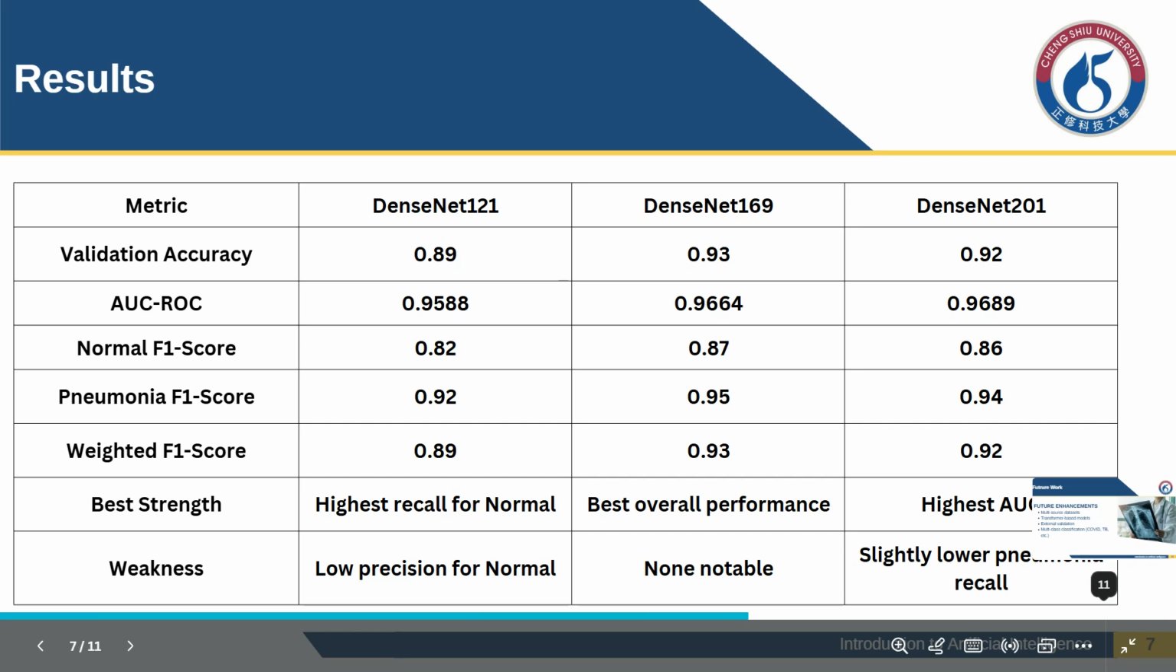The results show a clear difference between the three models. DenseNet 121 performed the weakest, with issues detecting normal cases. DenseNet 201 achieved the highest AUC ROC, meaning it separates classes best across thresholds. However, DenseNet 169 achieved the best overall balance: the highest accuracy and the highest pneumonia F1 score. This balance is crucial for clinical use, where both false negatives and false positives must be minimized.